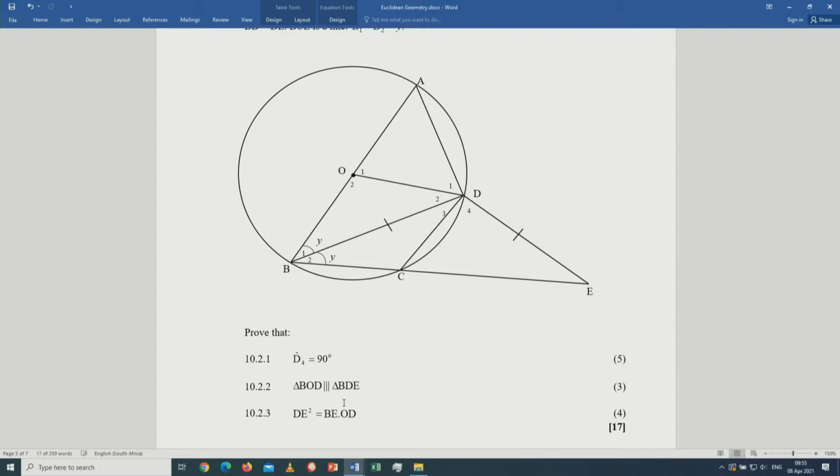Remember, grade 12 learners, the angles are already written in order. You zoom inside triangle BOD. What is triangle BOD? B in this case will be referring to angle B1. If you look at triangle BOD, this B represents B1. Check triangle BDE.